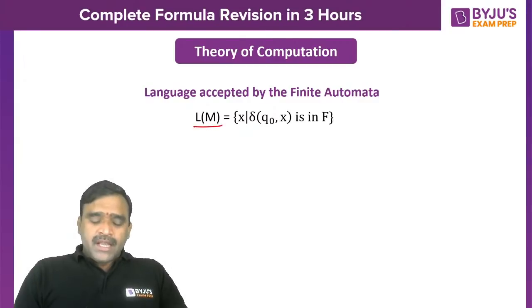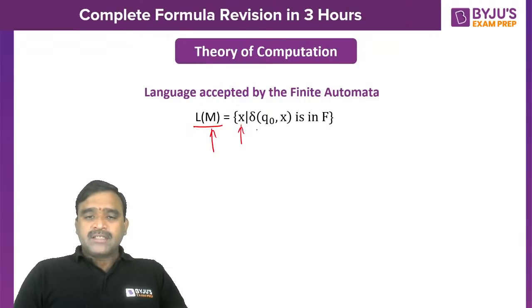What type of strings are accepted by the finite state machine? L of M is nothing but the language accepted by the machine. So strings like x are accepted if transition of q0 and x is in a final state. That means the string is accepted if there is a path from the initial state to a final state.